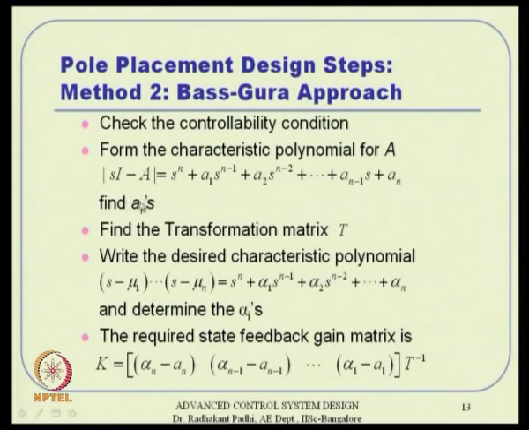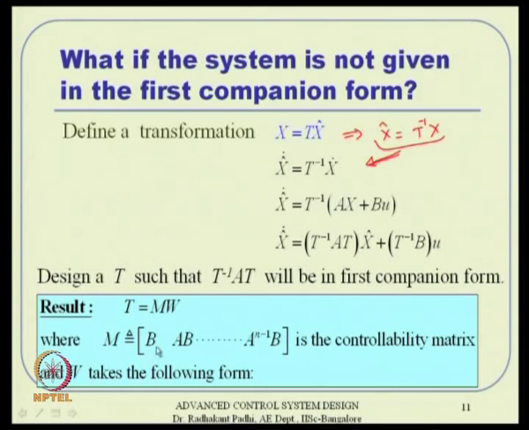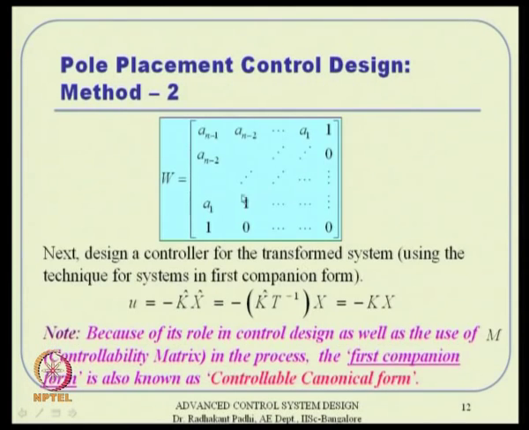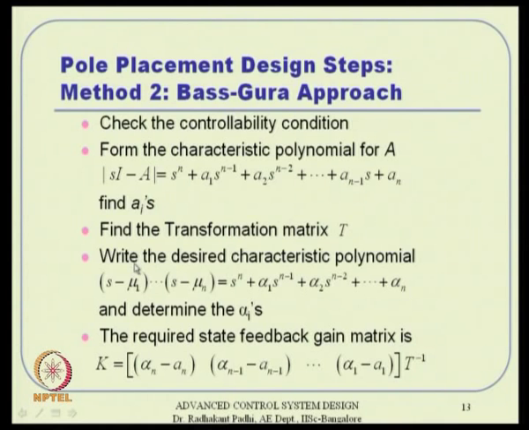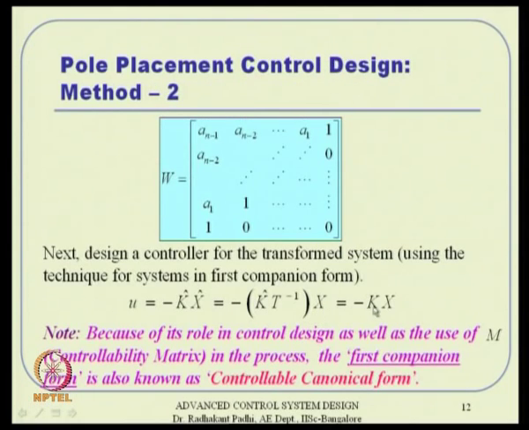Okay. So, you can collect these coefficients, and then the transformation matrix is ready: T is nothing but M times W, where M is the controllability matrix, and W is also ready now. Now, we can write the desired characteristic polynomial, which is in this form, and this will give us a method of selecting alpha 1 to alpha n. These are the coefficients of the desired characteristic polynomial. So, a1 to an are ready from the open loop characteristic polynomial, and alpha 1 to alpha n are ready from the desired characteristic polynomial.